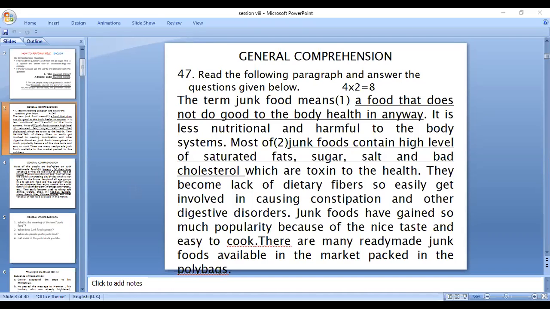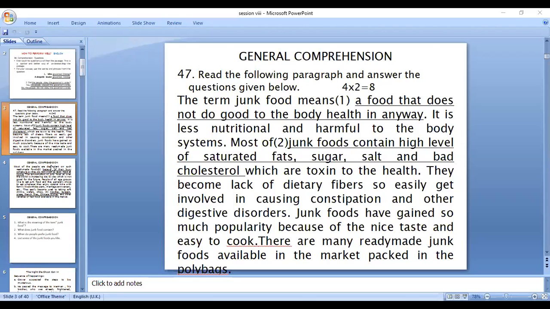Now, sometimes these answers will be scattered in a passage. For example, part of the answer will be in the first paragraph, part of the answer in the second paragraph, and maybe part in the third paragraph. That is difficult for comprehension. By way of collecting the answer, you have to collect these points from the first, second, and third paragraphs, make it a paragraph, and then provide the answer. But here it is not so. Just one sentence: junk foods contain high level.